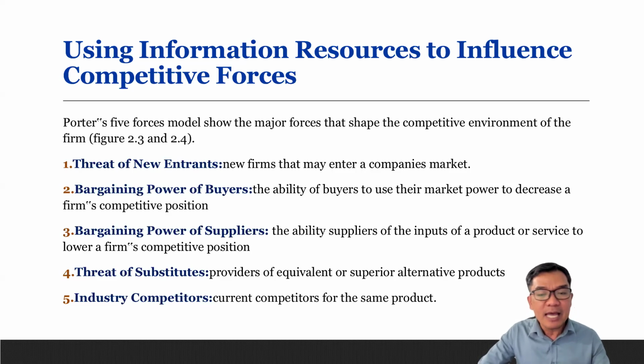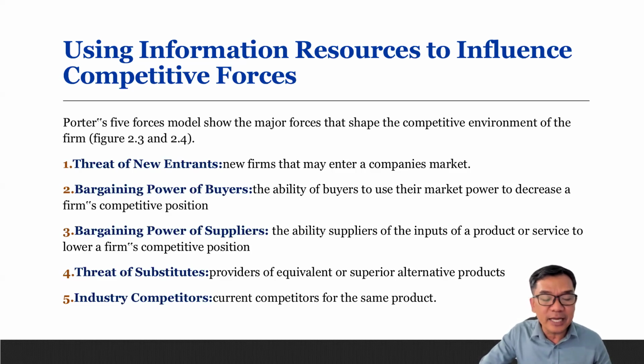and Facebook saw it as a threat of new entrants, so they acquired it. Second is bargaining power of buyers, the ability of buyers to use their market power to decrease a firm's competitive position. And the third is bargaining power of suppliers, the ability of suppliers of the input of a product or services to lower a firm's competitive position. So we will identify some examples of this later.